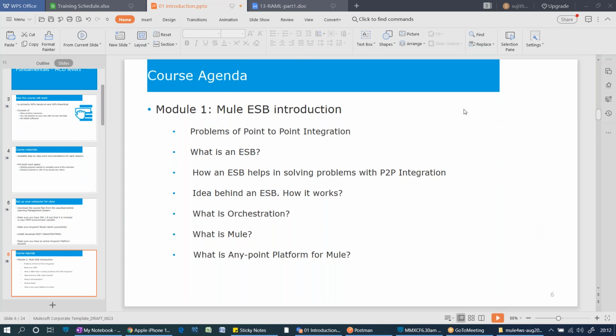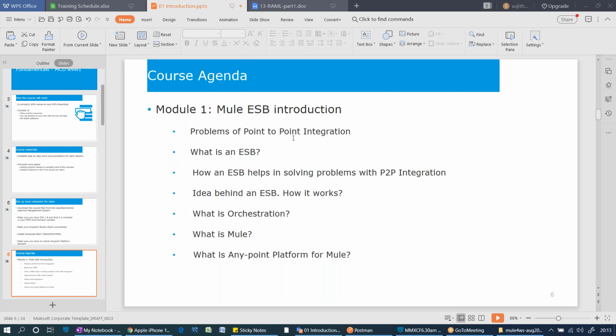Okay, next. What are the topics we are going to cover here? These topics are handpicked. What are the important topics in training? We cannot cover all the topics in Mule. Around 300 modules are there in Mule. So major topics, major components, connectors, modules. What are the major ones we are going to discuss here?